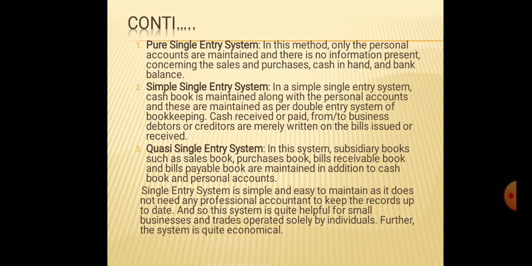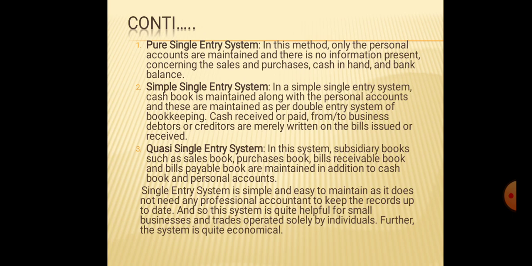Under this system, only personal accounts of debtors and creditors will be maintained, and all real and nominal accounts are not maintained. This method is not popular because even cash book, which is very important, will not be prepared. So this we mean by the pure single entry system.